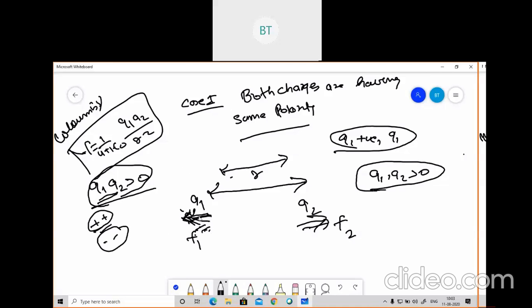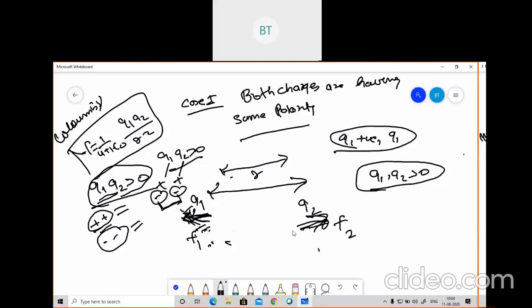Means the direction of F1 will be on this side and the direction of F2 will be on this side, because we are considering the same charges. That is, Q1, Q2 greater than 0, or we are considering Q1 as positive and Q2 as positive, or Q1 as negative and Q2 as negative. In this case, F1 and F2 are both repulsive in nature. This is our first case.